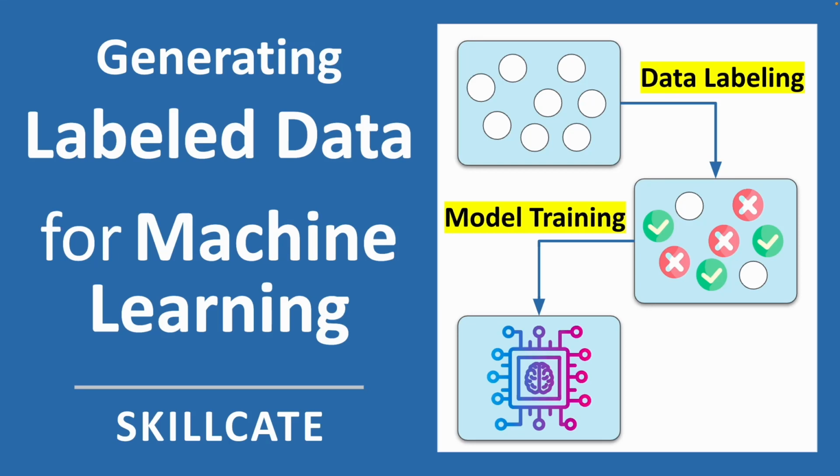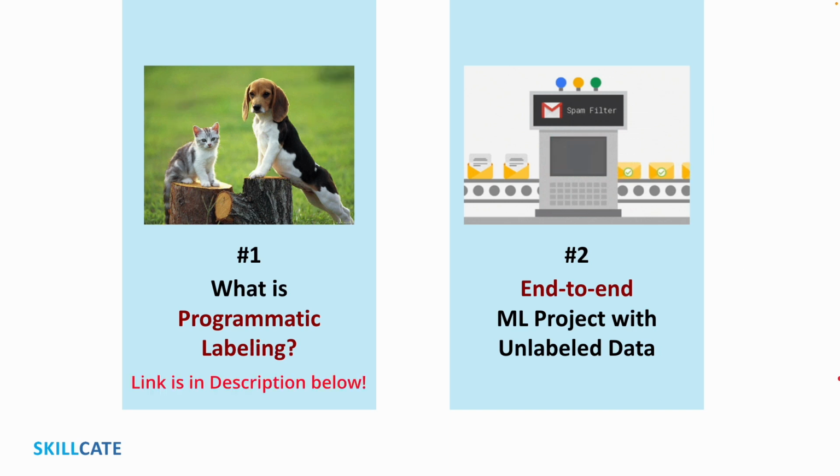Hey guys, welcome to this two-part programmatic labeling series where we are going to build an end-to-end machine learning model using an unlabeled dataset. In part 1 of this series, we discussed programmatic labeling, the intuition behind it, and Snorkel, which is a powerful open source tool used for programmatically creating and managing training datasets for machine learning models. Now in this part 2, we are going to see Snorkel in action.